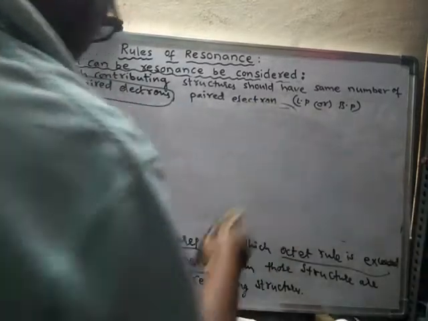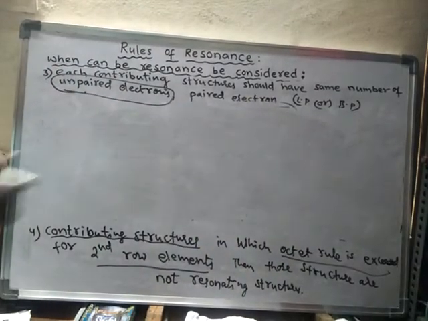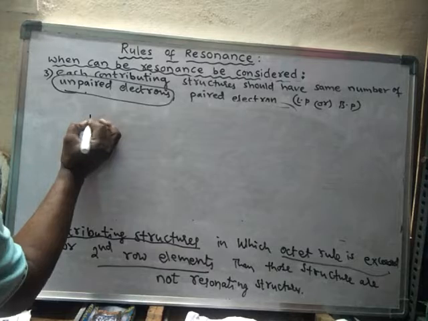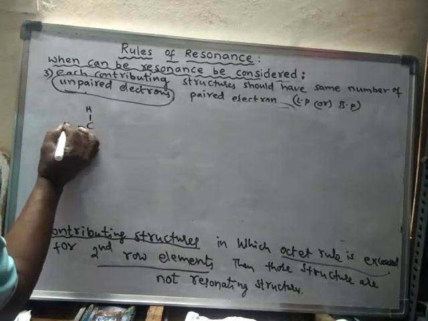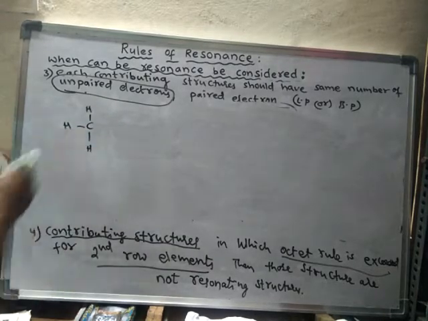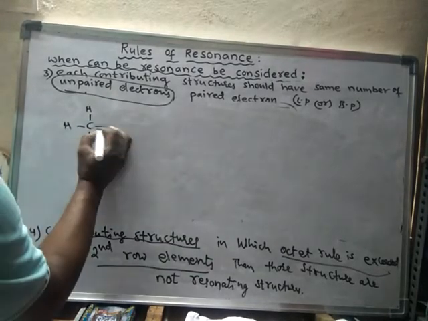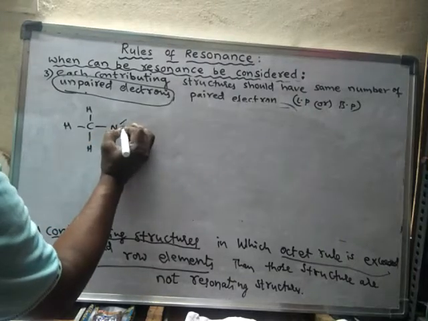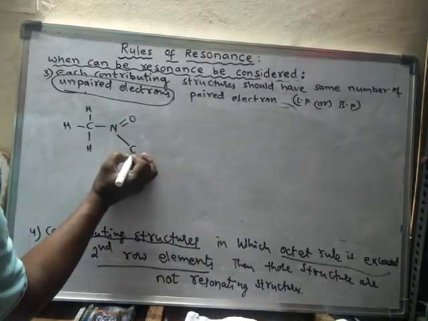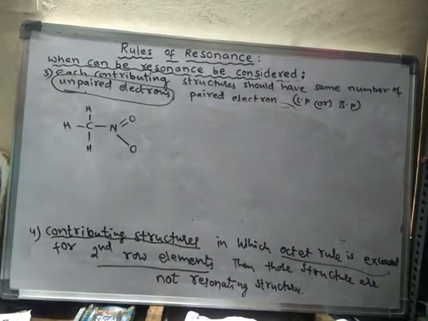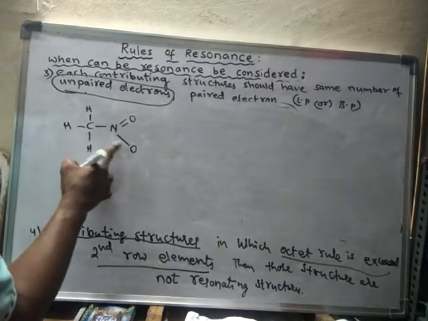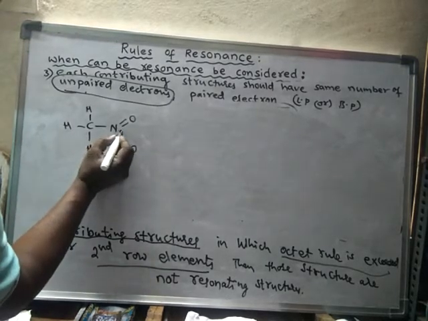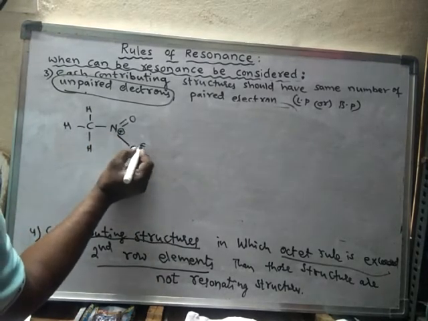Let us take nitromethane. I am drawing the Lewis structure of nitromethane. So this is the methyl group, and this is the nitro group. Actually there should be a coordinate covalent bond, so I can write the coordinate covalent bond like this also.